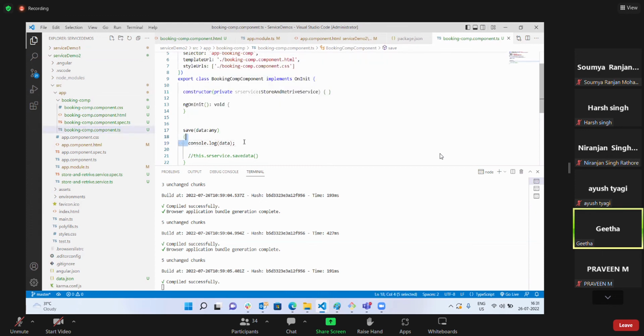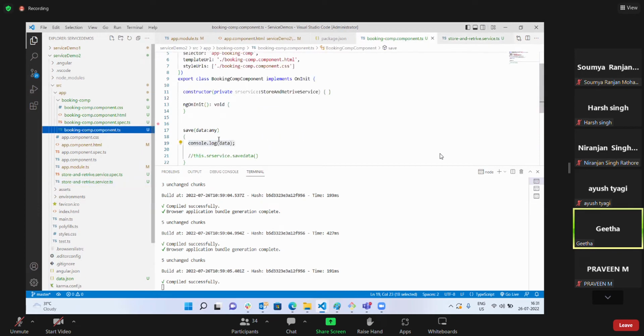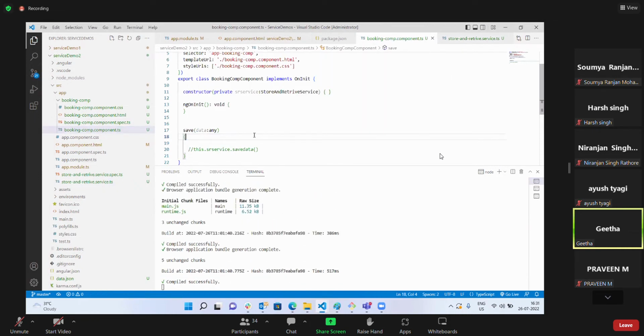That information. That's it. Now let me make use of my service, and let my service go make use of HTTP client service, and let my client service write it in the JSON server. Okay. So from here, let me remove this. Not required anymore.